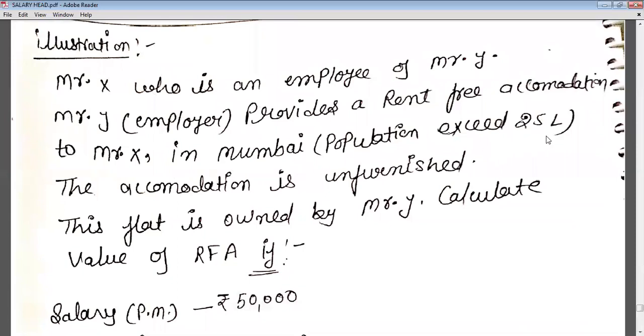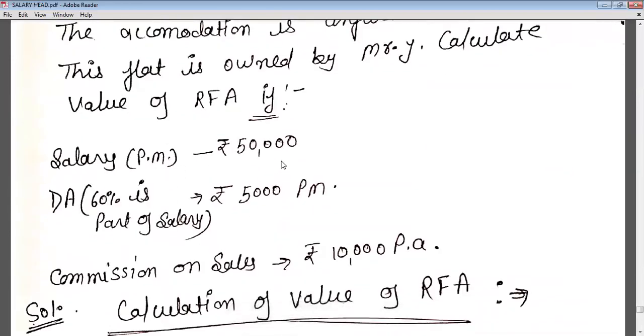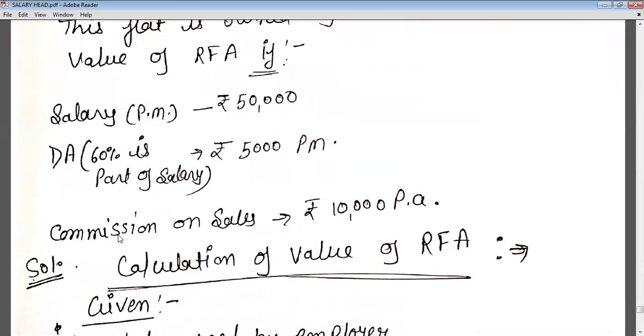Population exceeds 25 lakhs. The accommodation is unfurnished. This flat is owned by Mr. Y. Calculate the value of RFA if salary is 50,000 rupees per month. Dearness allowance is 5,000 per month and 60% is part of salary. That means DA is 60% only. Commission on sale is 10,000 per annum.